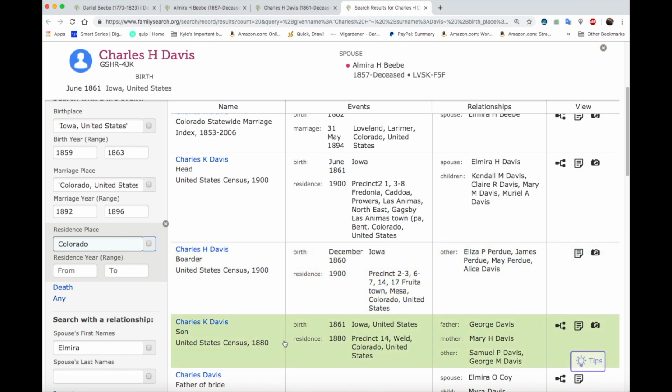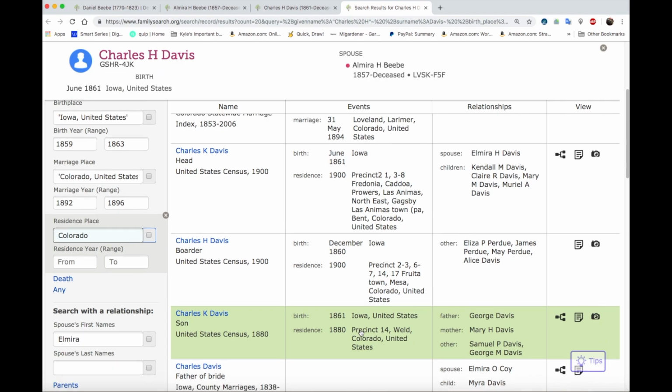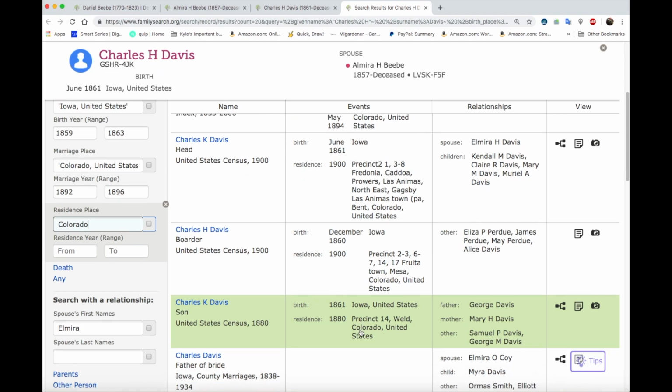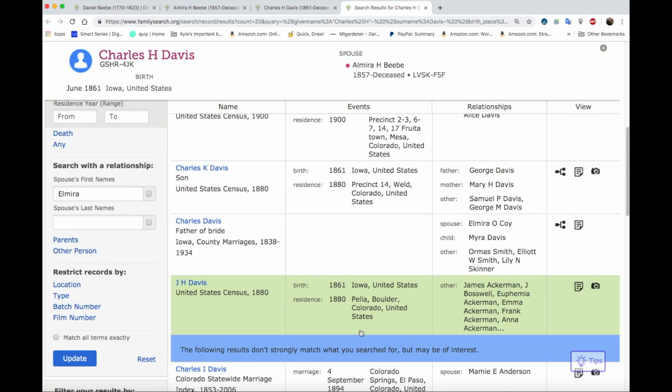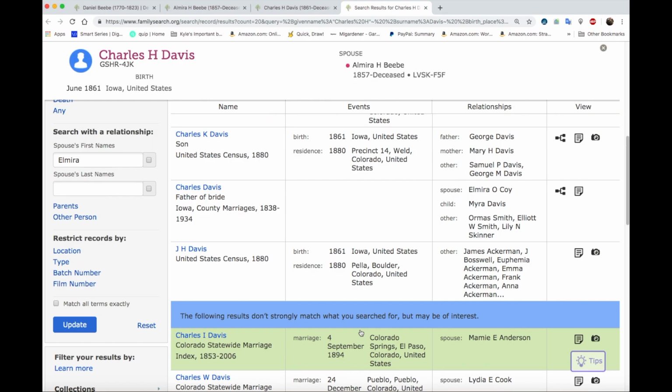Okay, possibly them. Charles K. Davis, father George and Mary, mother Mary, living in Colorado, born in 1861, Iowa. It's possible that his father's name was George. I still don't like that one. Charles I. Davis, married in 1894 in Colorado Springs, a mammy.